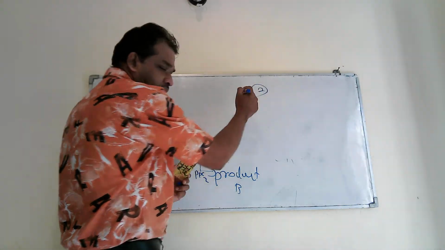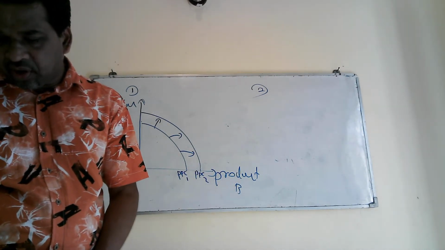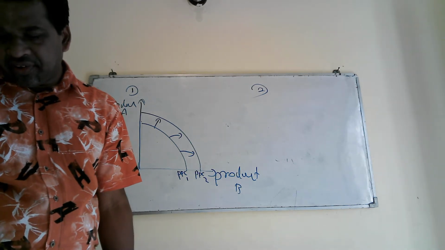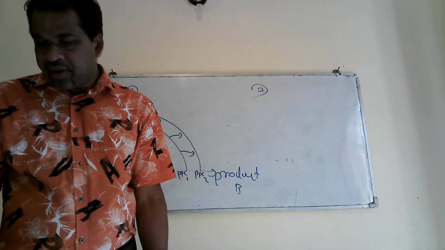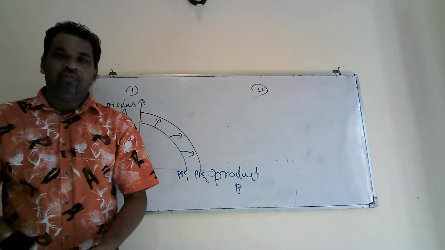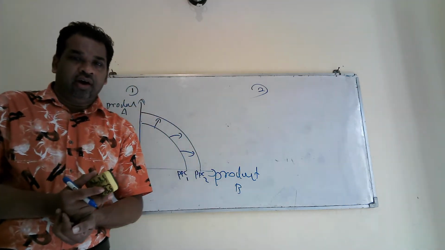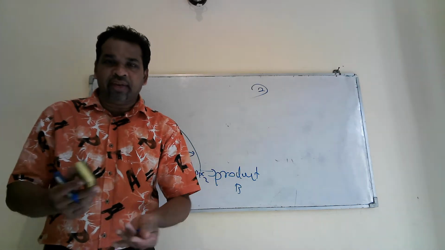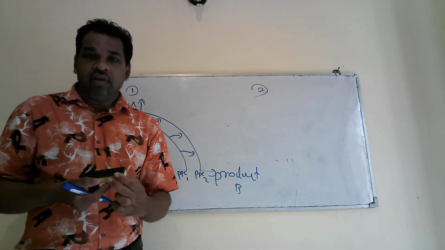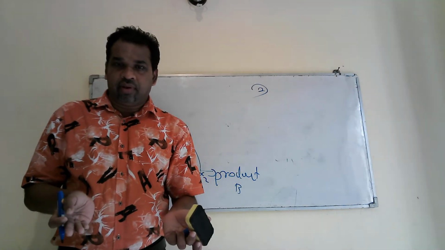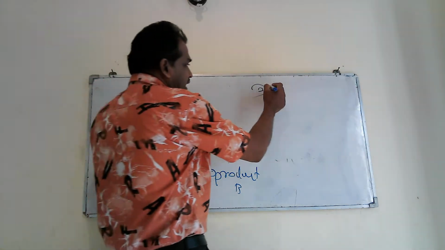the number 2. Question number 2, they have mentioned destruction of capital resources of a country due to a natural disaster. I will read the question again. Destruction of capital resources of a country due to a natural disaster. You know, we can have in any country natural disasters like tsunami or floods, earthquake, like that. We can have unexpected natural disasters. Because of natural disasters, our capital resources has come down. Destruction means has come down. Then what will happen?